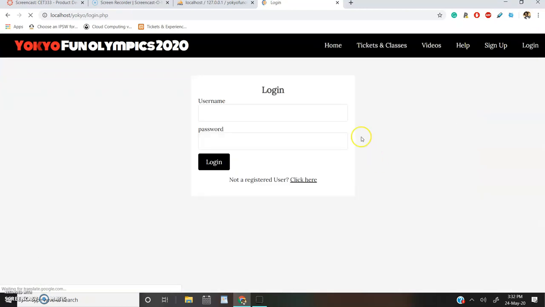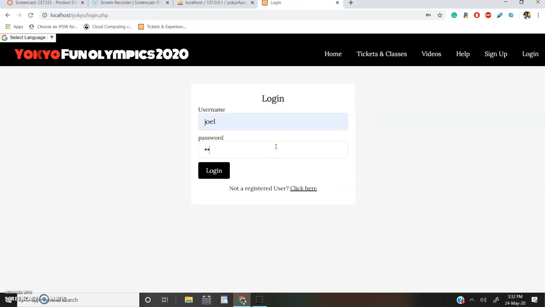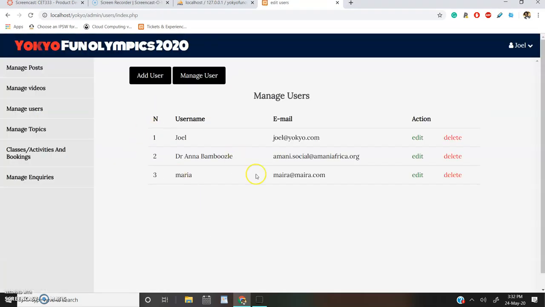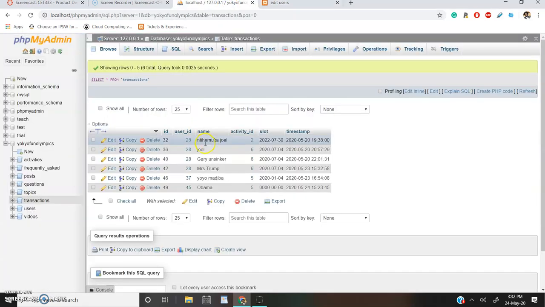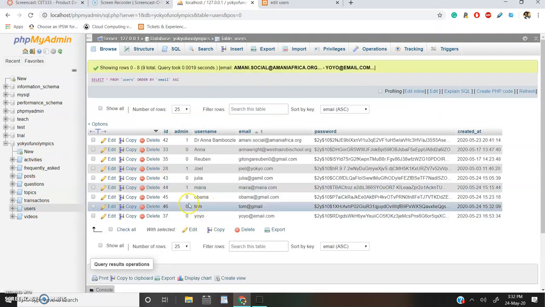But let's log in again as Joel. 123. We will not see Tom here because Tom is not an administrator. But when we go to our users, we can see that Tom has been created. Let's just make Tom an administrator.